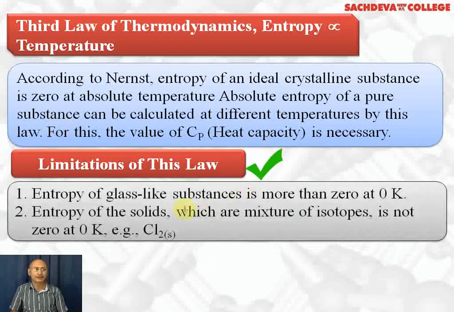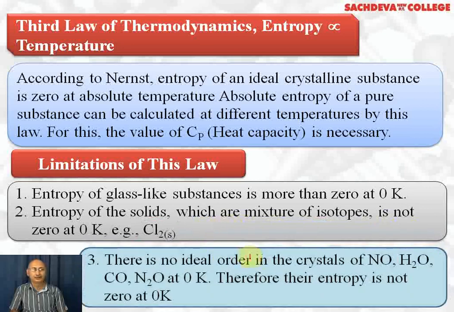Limitation of this law: entropy of a glass-like substance is more than 0 at 0 Kelvin. Entropy of solids which are a mixture of isotopes is not 0 at 0 Kelvin. For example, solid chlorine has two isotopes, chlorine-35 and chlorine-37, so its entropy is not 0 at 0 Kelvin. There is no real order in the crystals of NO, water, CO, N2O at 0 Kelvin. Therefore, their entropy is not 0 at 0 Kelvin.